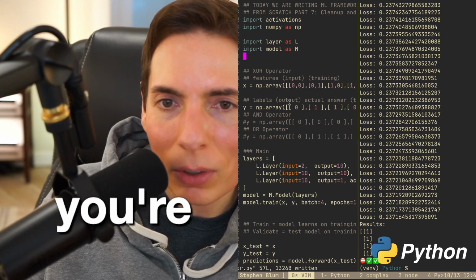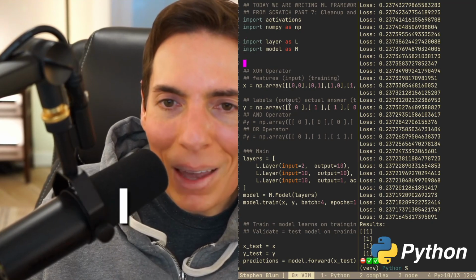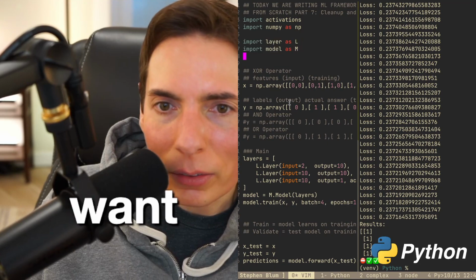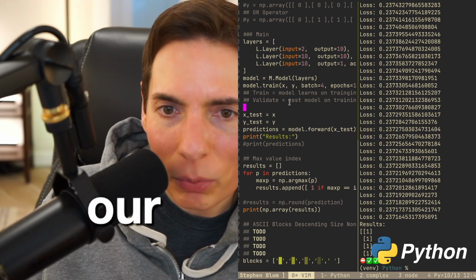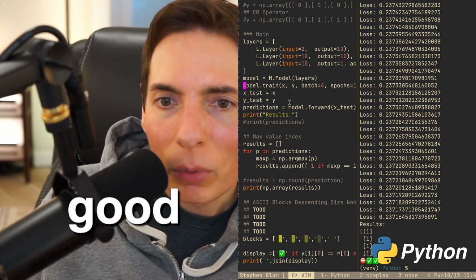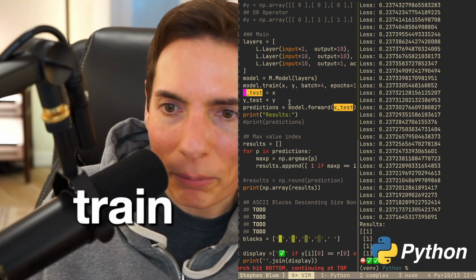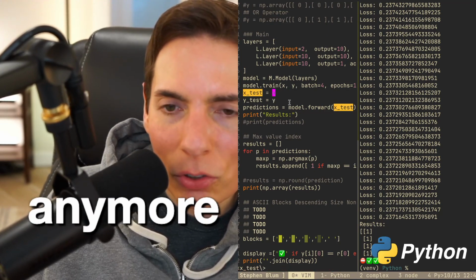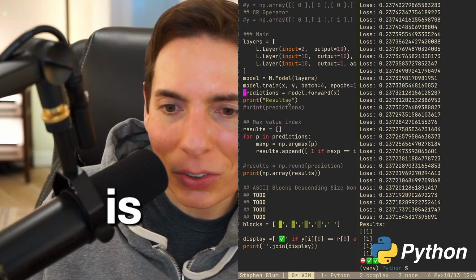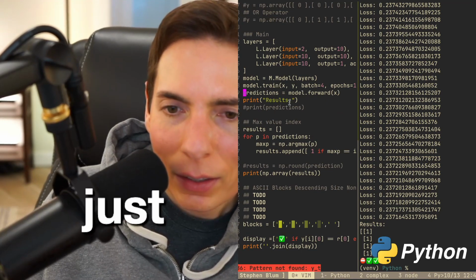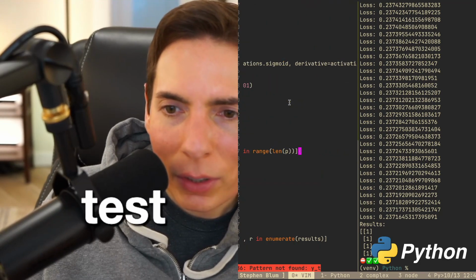Always a challenge. I wonder if we can get rid of that. Okay, so we got our cleaned up code. Looks good. And we've got our train and validate. Okay, so we don't need this anymore. We don't really need X test and Y test, but we can just do it like this here, because it's just the XOR operator. It's just the XOR Y test. Do we have that? Results prediction.